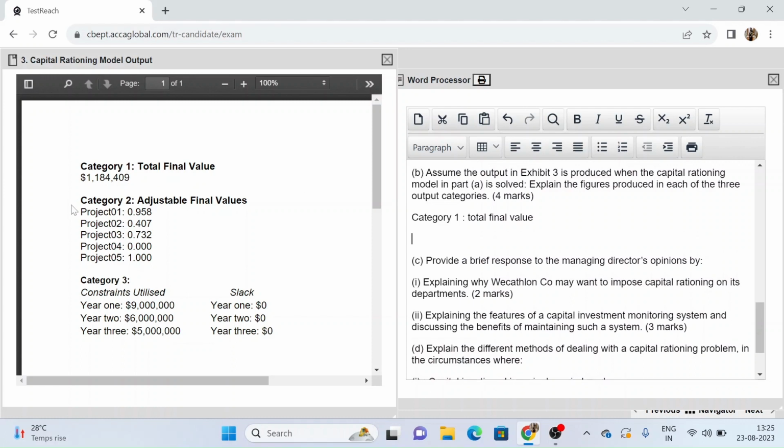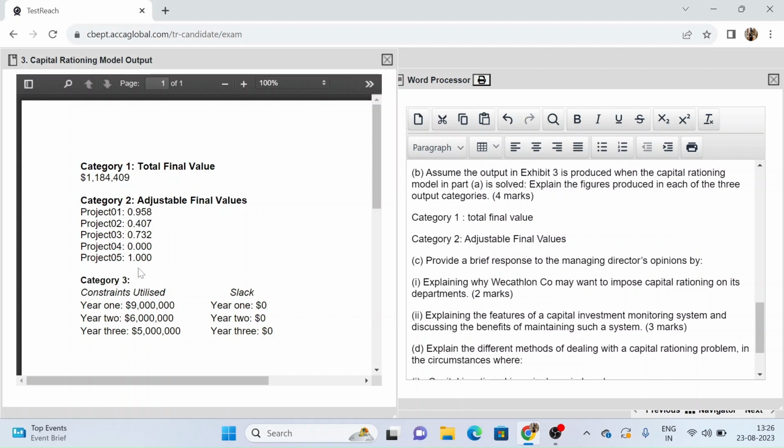Now, how can we explain category 2? Category 2 talks about the adjustable final values. So if I just put this header over here, it is always better to explain your answer in headers so that it becomes easier for the examiner to also check your copy. So for category 2, how can we explain? These are the proportions of the projects undertaken within the constraints to maximize the NPV. So it is in these proportions that we will be undertaking these projects to maximize our NPV.